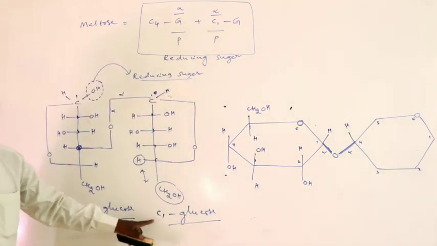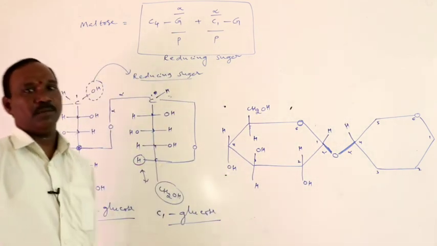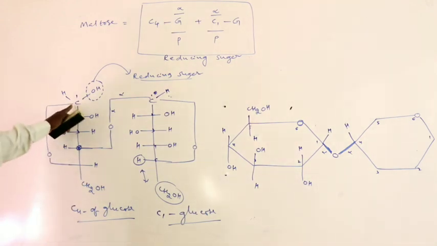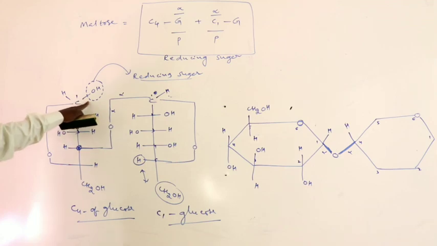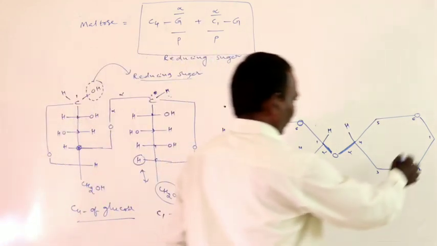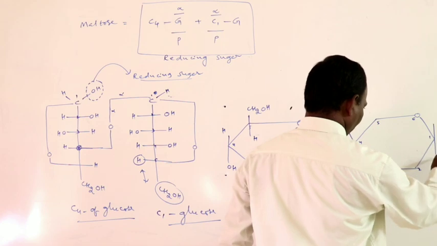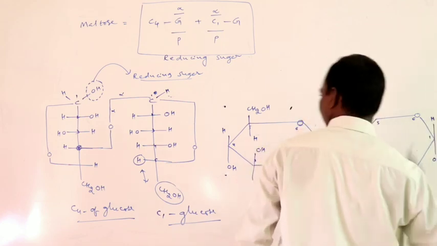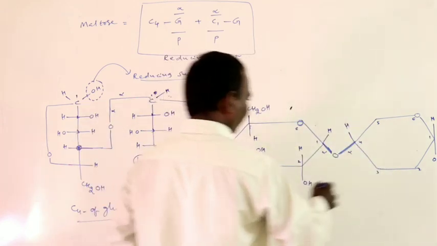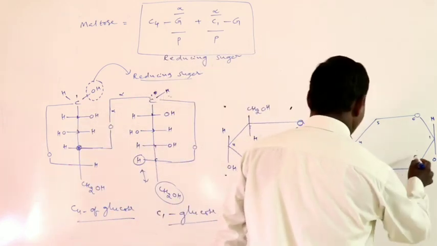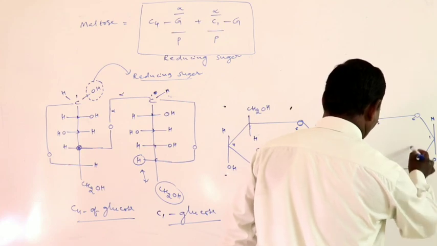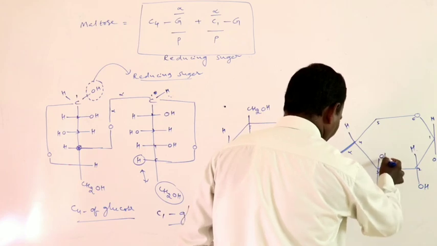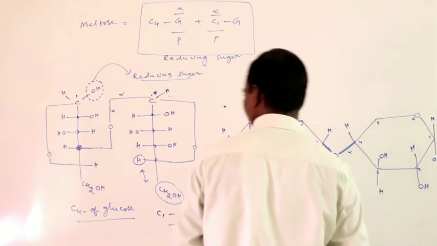Okay, this is the C1 glucose unit, six-membered ring structure. And at C4 of glucose, the first carbon OH group is on the right side, therefore the OH group is below. At the second carbon the OH group is on the right side, therefore here also the OH group is below and hydrogen is above. At the third carbon the OH group is above and hydrogen is below.